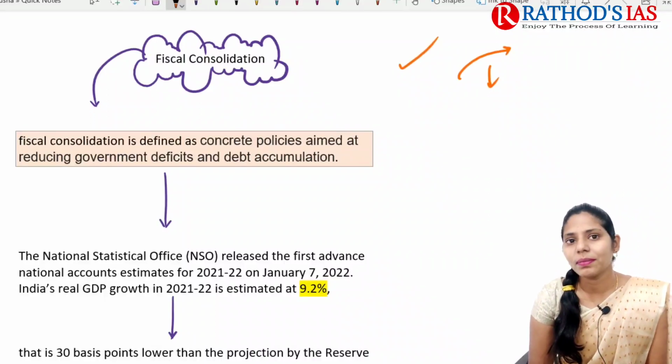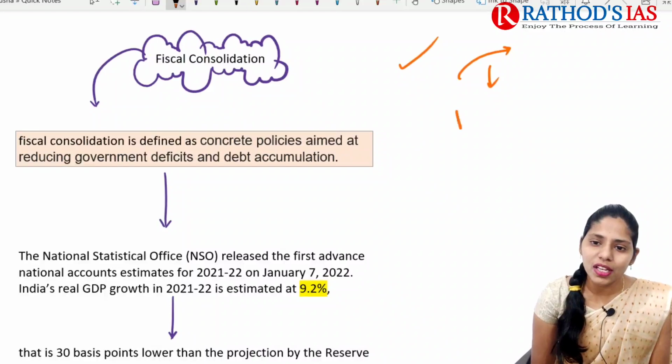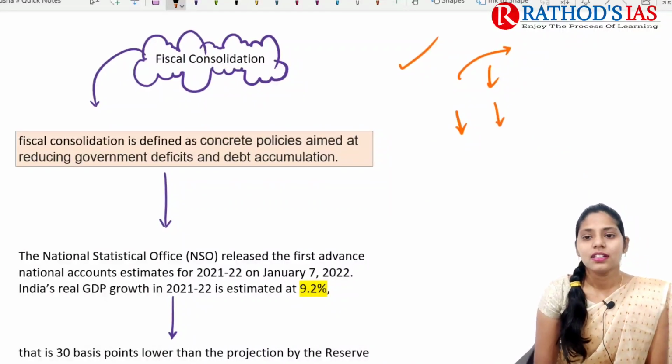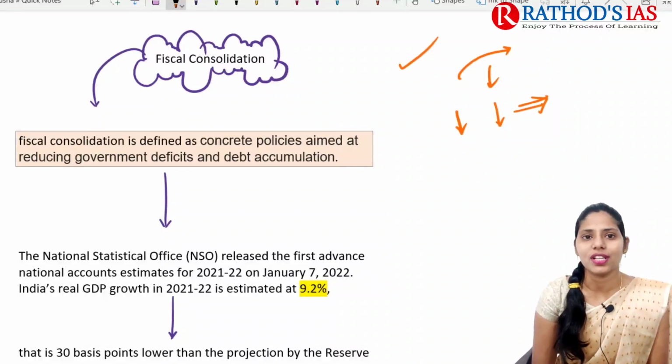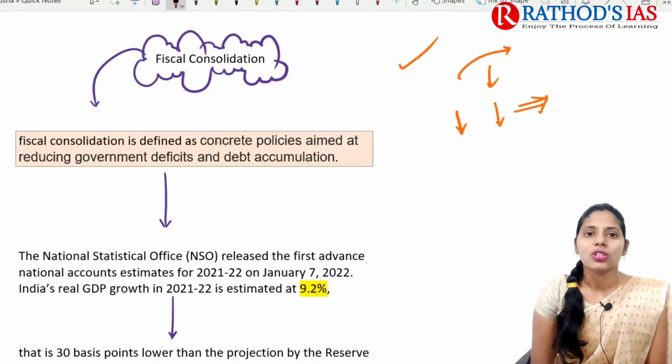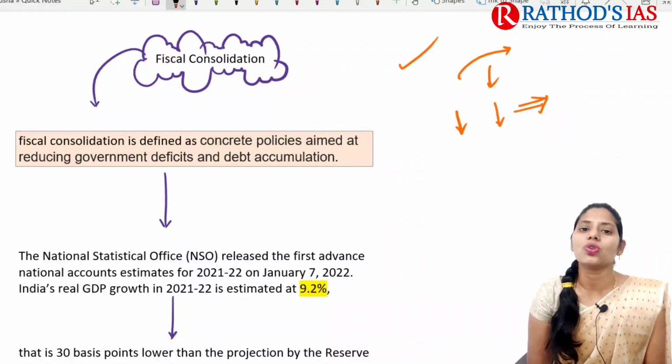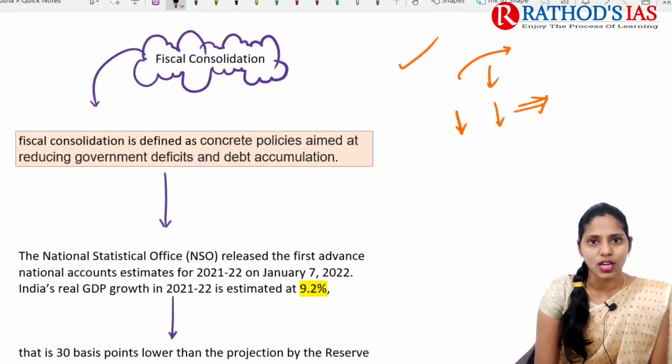And what happened? Government will be having debt. So mainly to decrease that government deficit and decrease the debt, government needs to come up with some policies. Policies that are mainly aimed at reducing this government debt as well as government deficit are called fiscal consolidation.